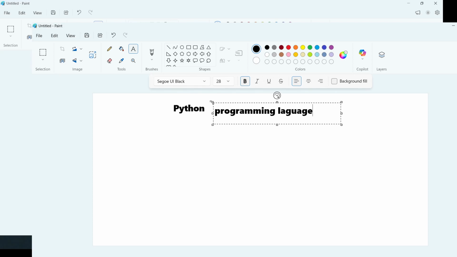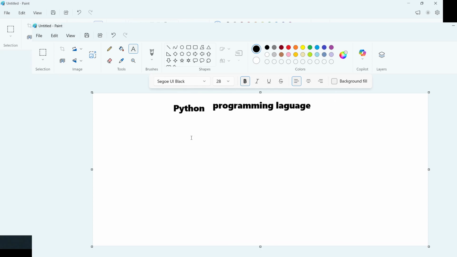So why are there so many languages available? You have an idea also: there is a language called C, there is C++, there is Java. These are all available. But apart from this, Python is famous. Why is it so? What is the reason, and why is it so famous?